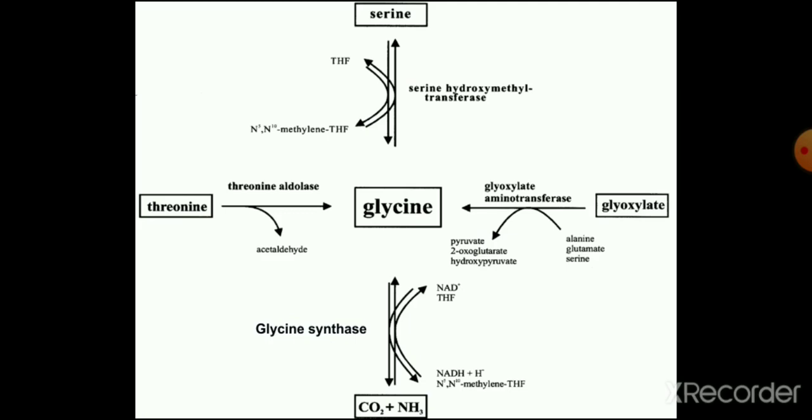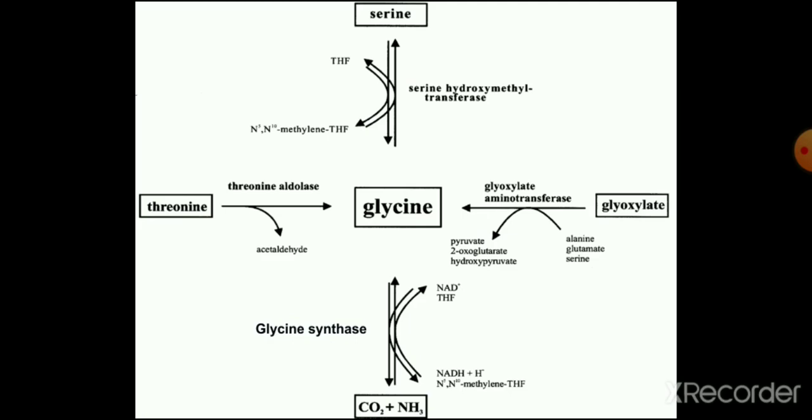From the serine, by serine hydroxymethyl transferase, it is converted to glycine. That is, beta carbon is transferred to tetrahydrofolic acid forming N5,N10-methylene tetrahydrofolic acid, and the alpha carbon is contributing to the glycine. Then threonine, by the action of threonine aldolase, acetaldehyde is removed and glycine is formed. And from the carbon dioxide and ammonia, using this N5,N10-methylene tetrahydrofolic acid, with the help of the enzyme glycine synthase, which is a reversible enzyme, the glycine is formed.